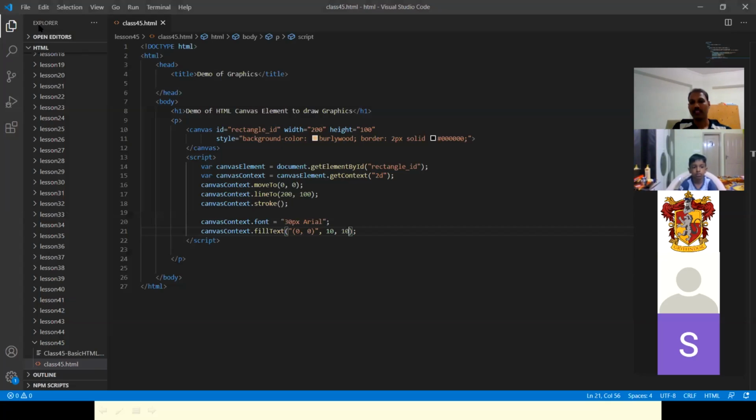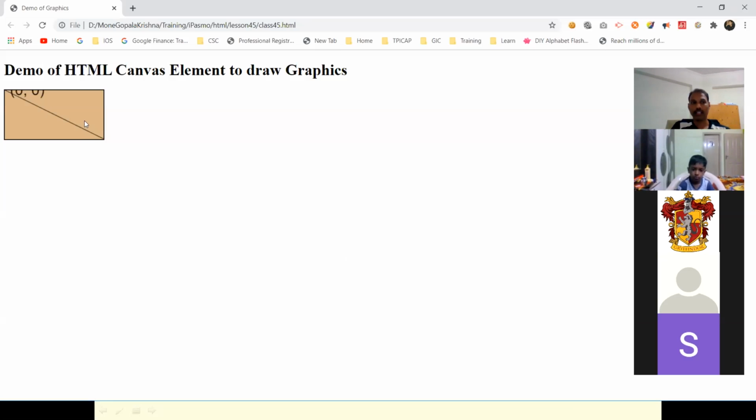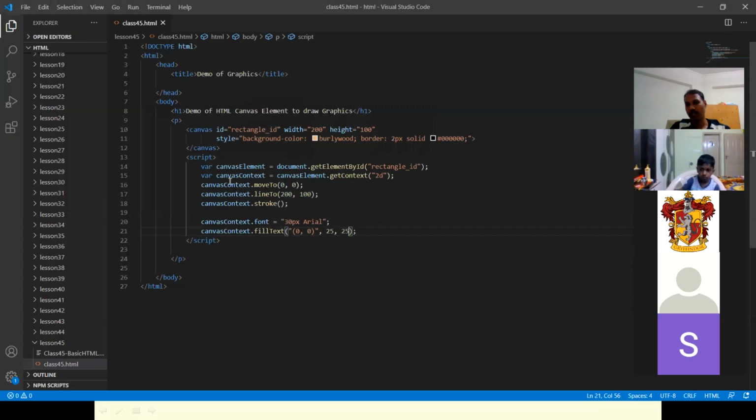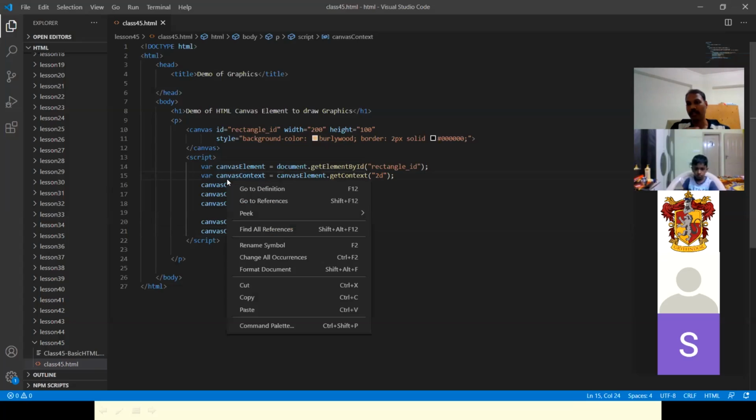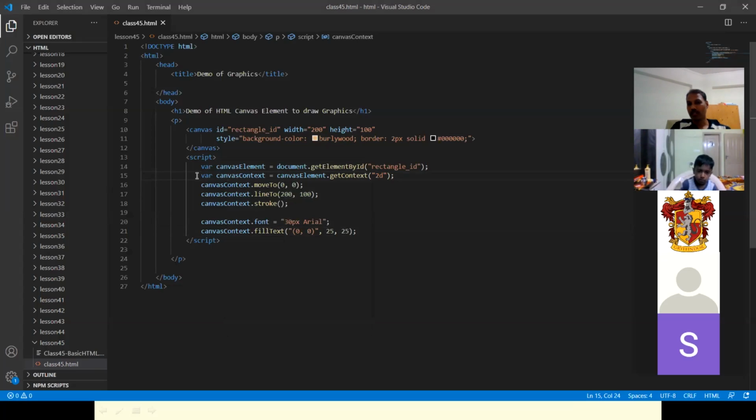Yes, Monica. Sir, can't we draw a line in the center, in the middle? Yeah, you can draw anything. This gives you flexibility to draw something. What I'm trying to say is that lines can be drawn using the canvas. It's like graphics. Using JavaScript, it provides all kinds of flexibility for you to do anything. But you need to be sure of what you have to make use of.